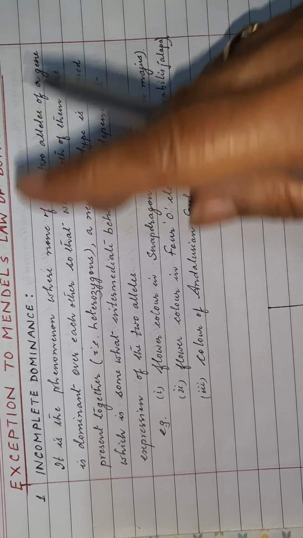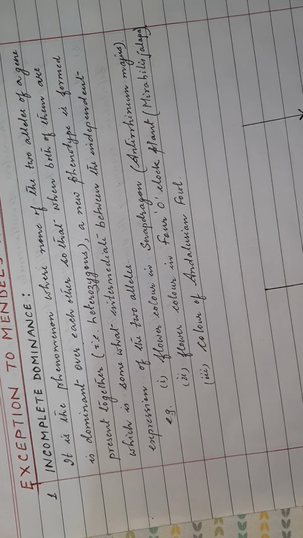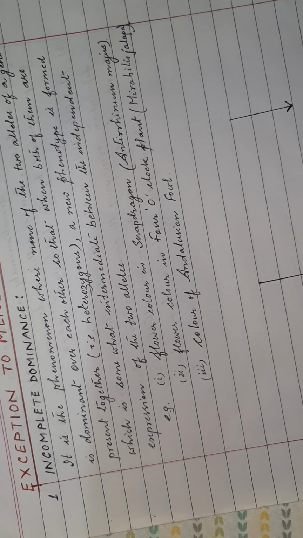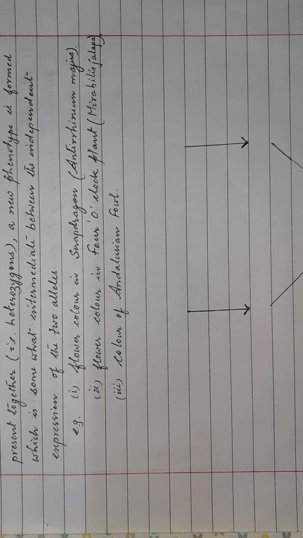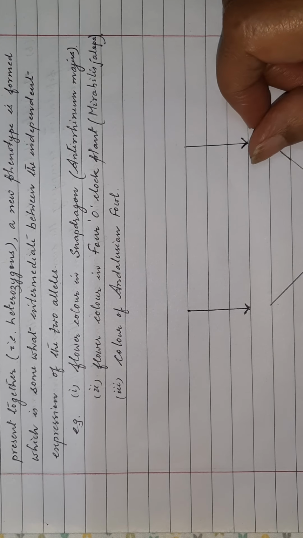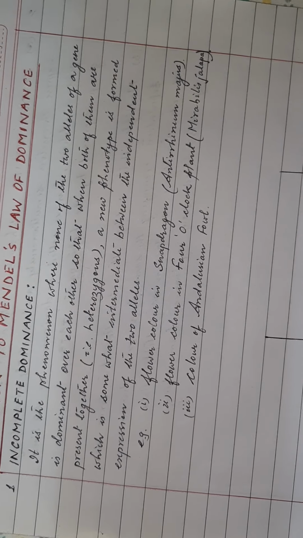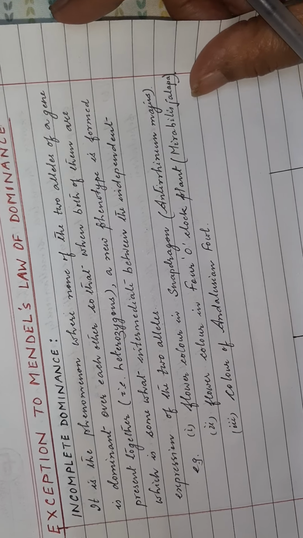Now dominance is what? When one is completely dominant over the other. That means capital T is completely dominant, expresses itself, and small t is unable to express itself. That is why, when you cross a true breeding tall plant with a true breeding dwarf plant, the result in the F1 generation is that 100% of the plants are tall. So that means it is a completely dominant gene. Now we go to incomplete dominance, that means the dominant gene is not completely dominant over the recessive gene.